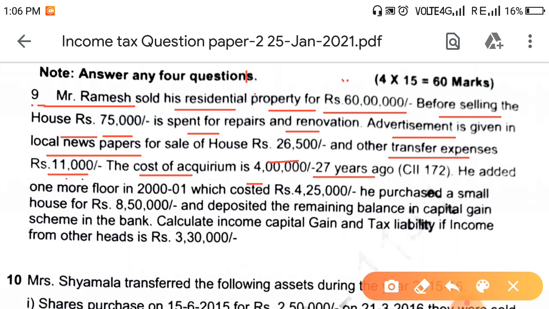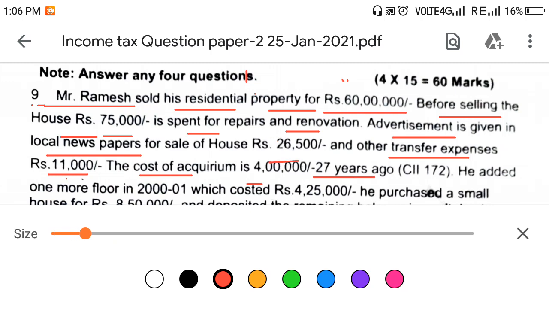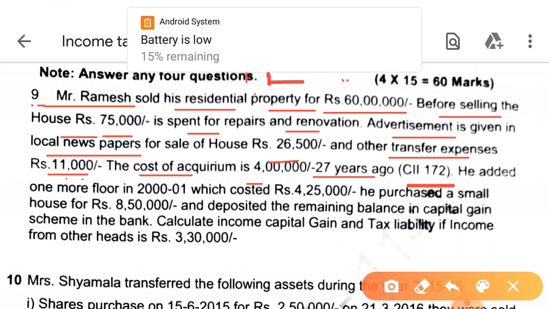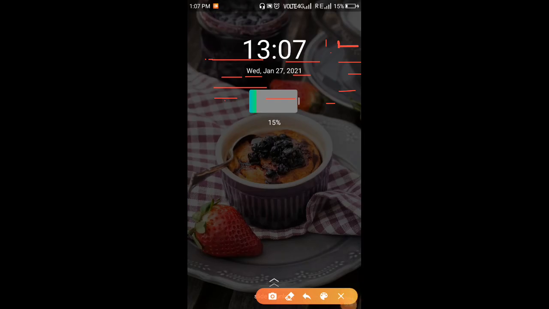In case of immovable property, we will take 24 months, so 2 years, but here it is 27 years ago he is saying, but he gave CII. That is a small mistake here, don't consider that. Whatever information is given, you take it.